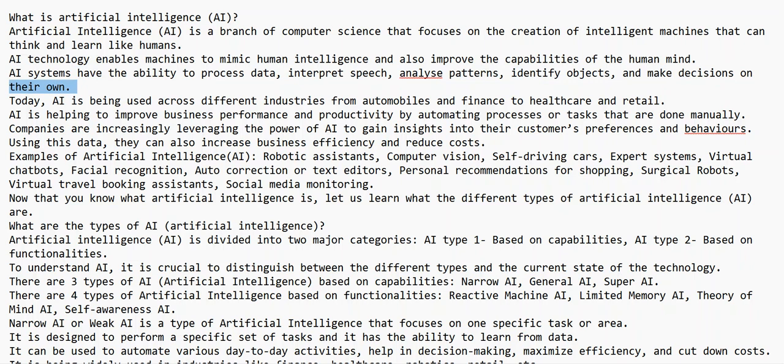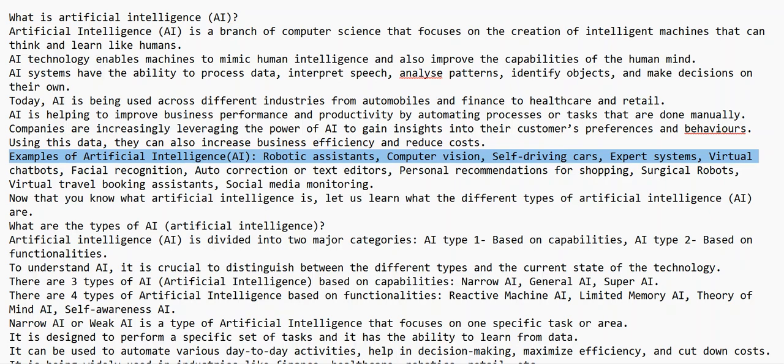Today, AI is being used across different industries from automobiles and finance to healthcare and retail. AI is helping to improve business performance and productivity by automating processes or tasks that are done manually. Companies are increasingly leveraging the power of AI to gain insights into their customers' preferences and behaviors. Using this data, they can also increase business efficiency and reduce costs.